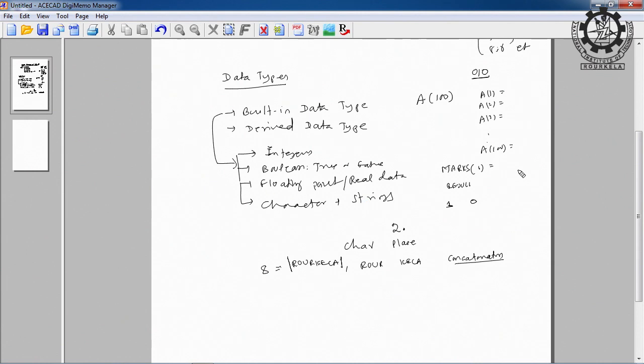So, these are all the built-in data types, and they are called the fundamental data types or most trivial data types. The next derived data types we have are list, then we have array, then we have stack, then we have queue. What is a list? I can go on listing a number of digits, that is a list, but list is not an array. Suppose you are going to a grocery shop for bringing some items, and you can list down the items to be procured from the grocery shop, that is a list, but that is not an array.